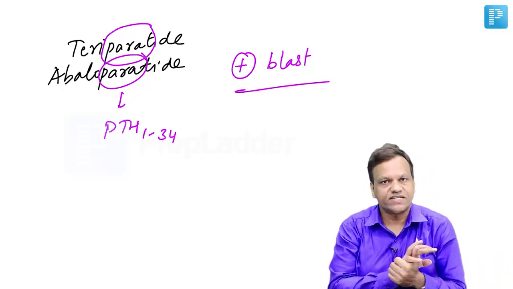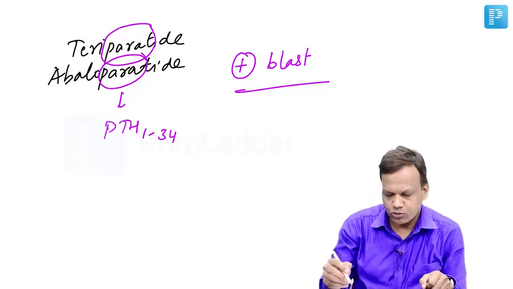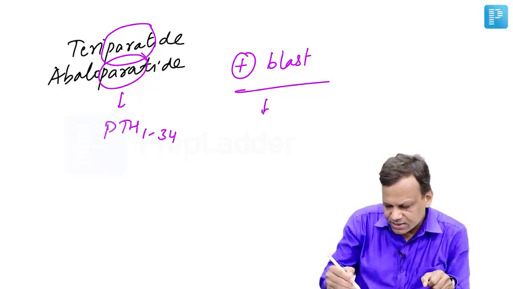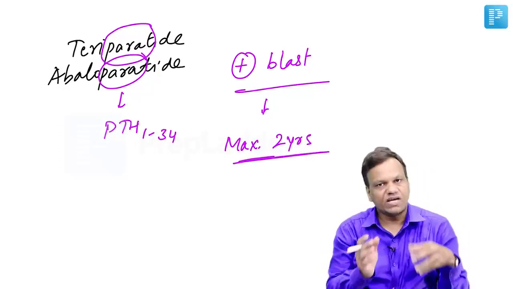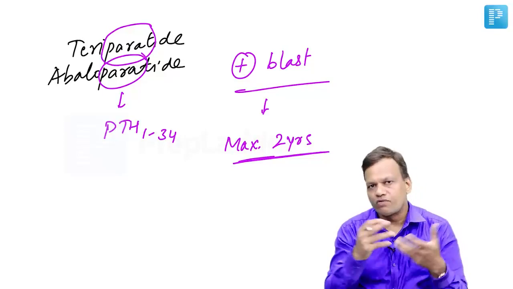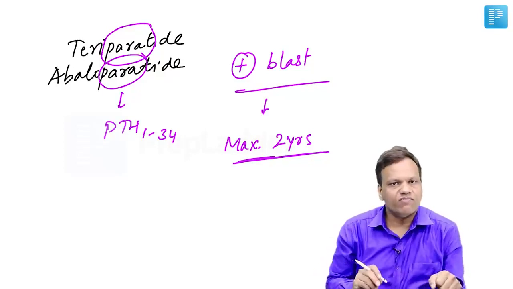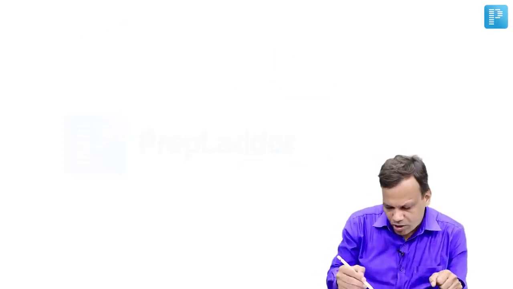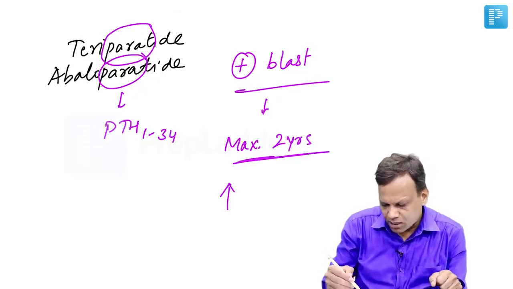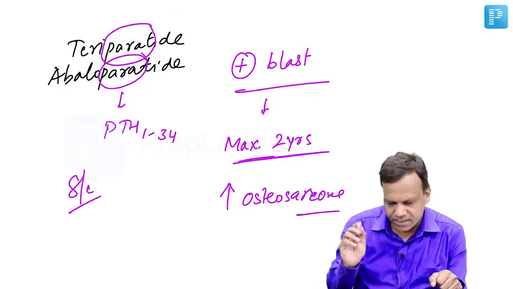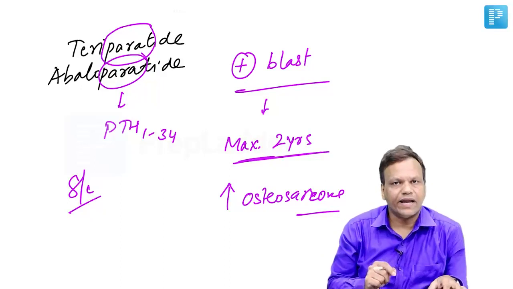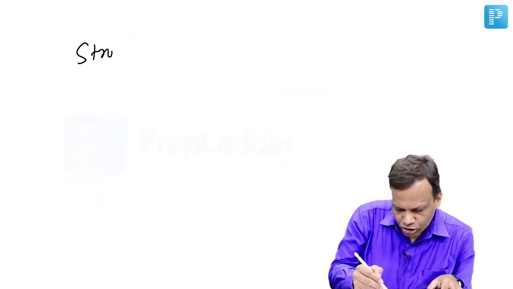Other drugs we have discussed till now inhibit osteoclast. These stimulate osteoblast, but the important thing is that they are recommended for a maximum of 2 years. After that we have to use bisphosphonates or other drugs, but they cannot be given for more than 2 years. They theoretically increase the risk of osteosarcoma. And they are not effective orally; they are given by the subcutaneous route, teriparatide and abaloparatide.